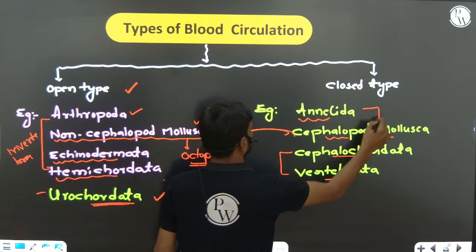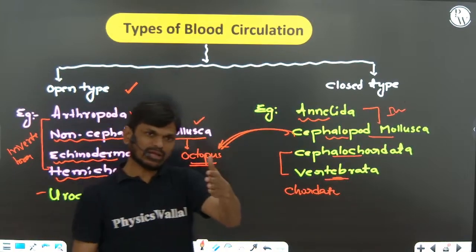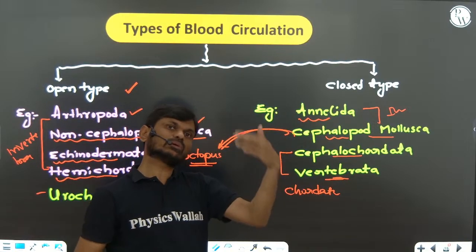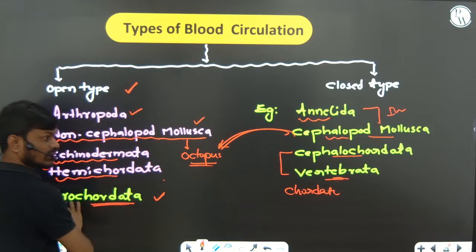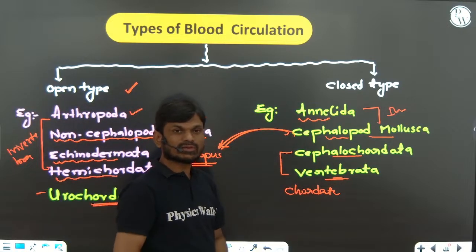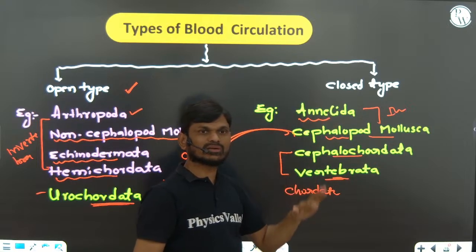these two invertebrates. So the question they will ask you: invertebrate phyla with open type circulatory system, invertebrate phyla with closed type circulatory system, chordate with open type circulatory system, or closed type circulatory system.